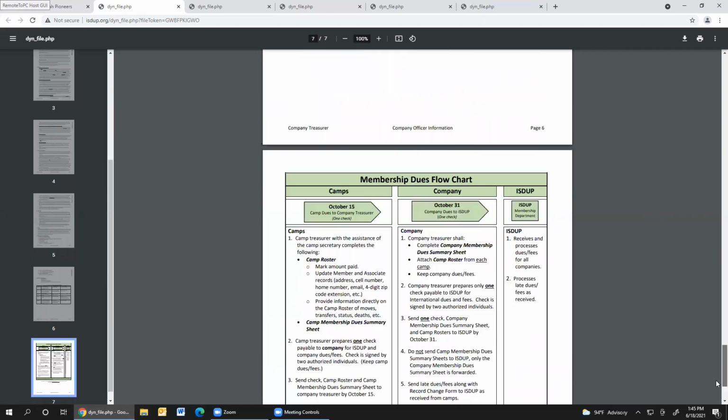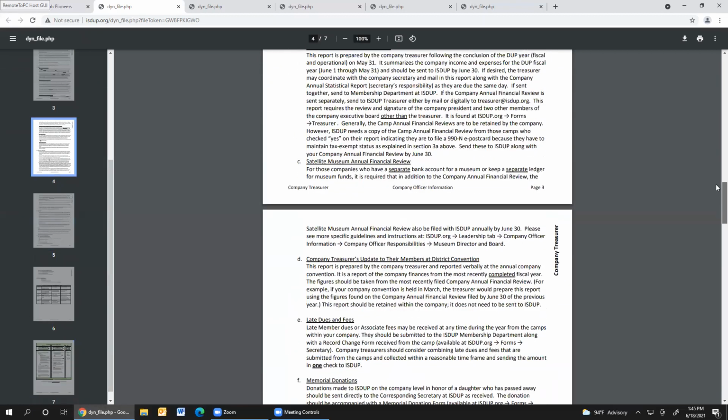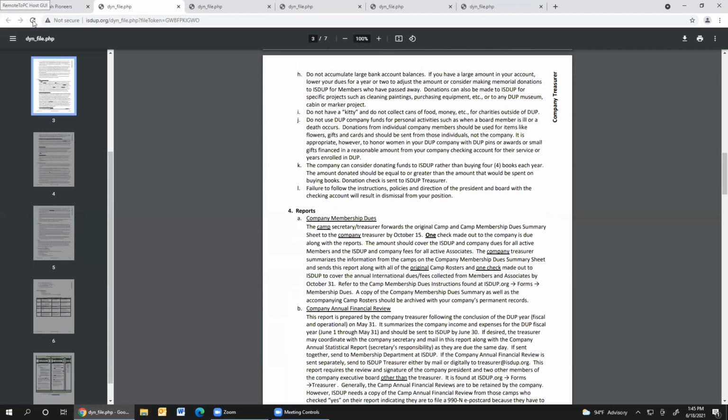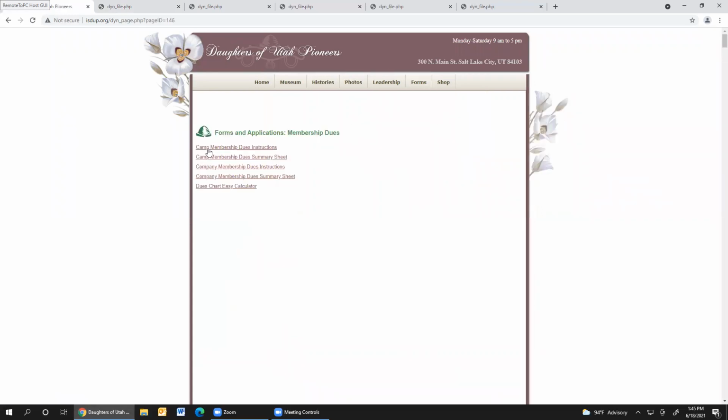And also, again, if you go to this flow chart at the back, and if you still need additional information on that, if you go back to our leadership, there is a whole section in the forms here under membership dues that gives you instructions as well as the summary sheets. And so this is what you will need to copy to collect the dues and send them in. And then there's instructions there, but it's all very clearly outlined right there.